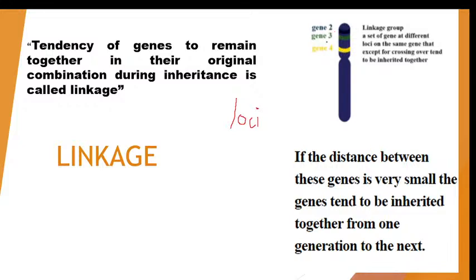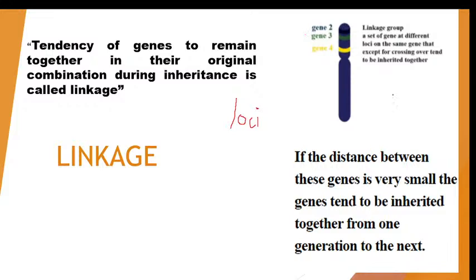So linkage means the tendency of genes to remain together, generation after generation. If any two genes remain together in their original combination, like 2 and 3 remaining very close to each other, and after it is inherited to the next generation they still remain at the same region of the chromosome, that is known as linkage. So, linkage is the tendency of the genes to remain together during inheritance. That is, they remain together generation after generation.